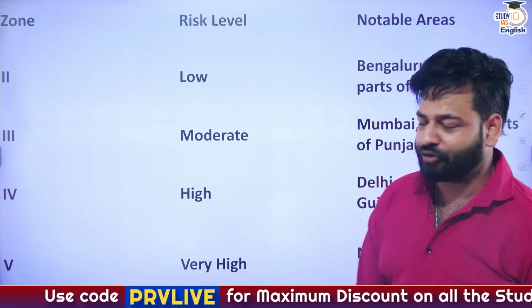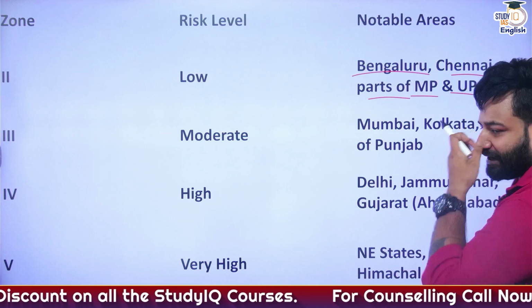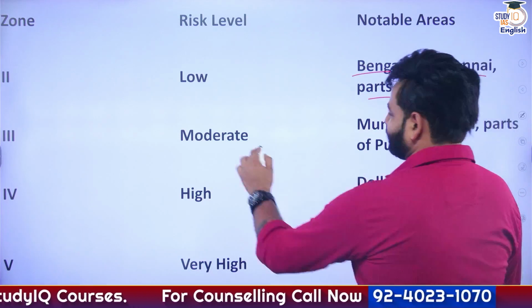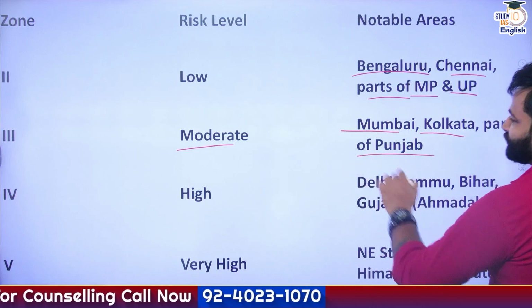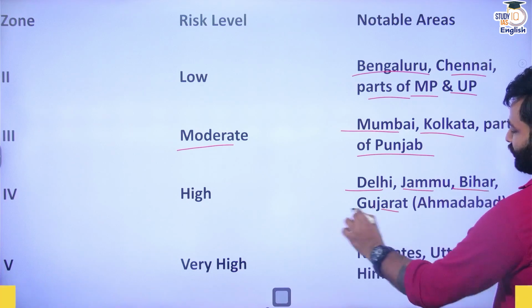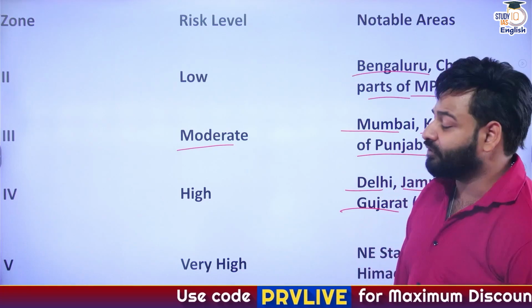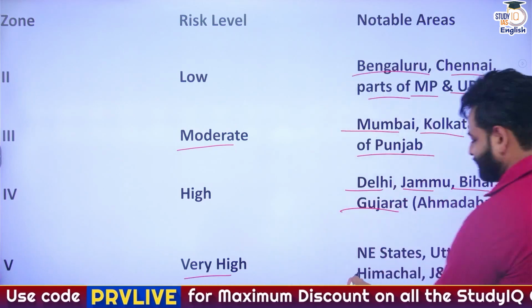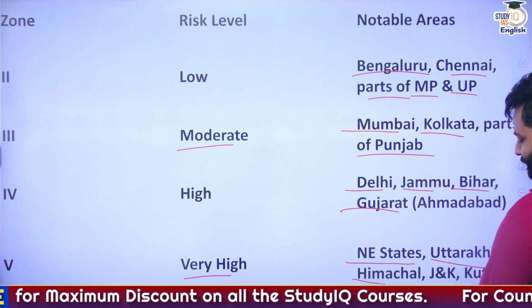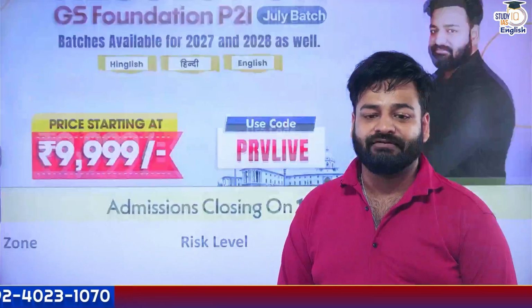Right, so we have got zone 2, that is low. So let's say Bengaluru, Chennai, parts of UP and MP basically. Zone 3, that is moderate: Mumbai, Kolkata and parts of Punjab. Then comes zone 4, that is high: Delhi, Jammu, Bihar, Gujarat, what we saw in Ahmedabad in the year 2000. Then we have got zone 5, very high: the northeast states, Uttarakhand, Himachal, Jammu and Kashmir, along with another region known as Kutch. So remember guys, we have zones 2, 3, 4 and 5. We do not have zone 1. And who has created these zones? It is the Bureau of Indian Standards.